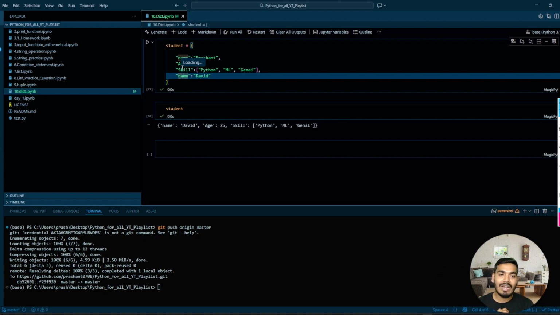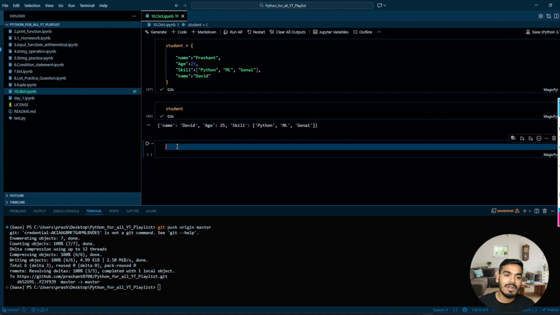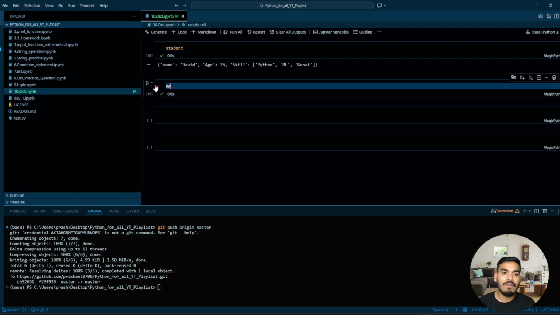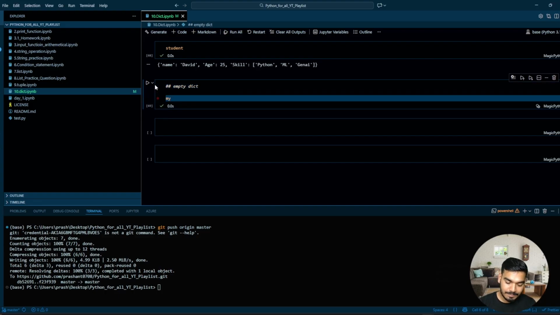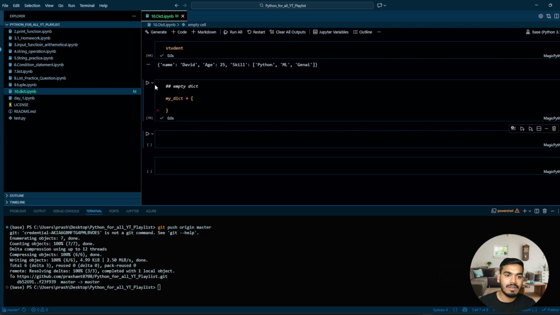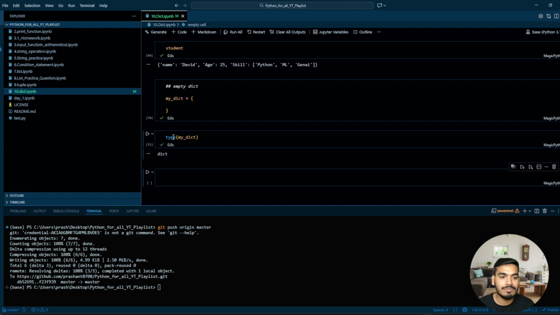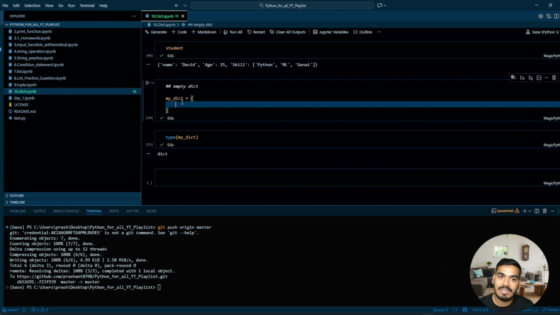So now we'll understand more about the dictionary. If you want to define an empty dictionary, what I'll do is write my_dict equal to curly braces. Perfect. Now I'll check the type of this. So this is a dictionary. This is how you can define an empty dictionary.